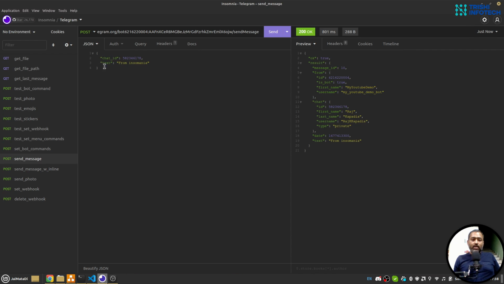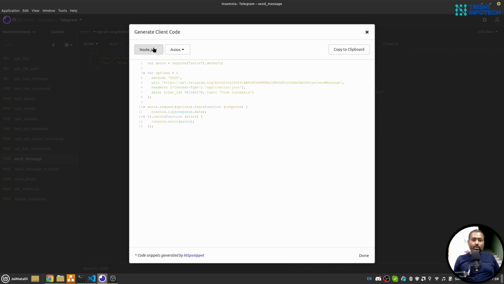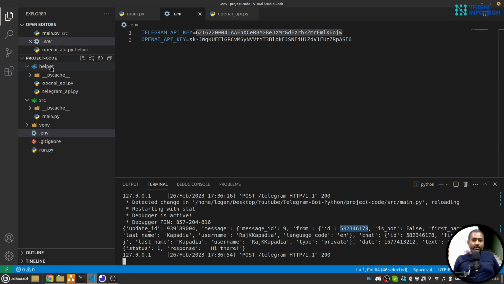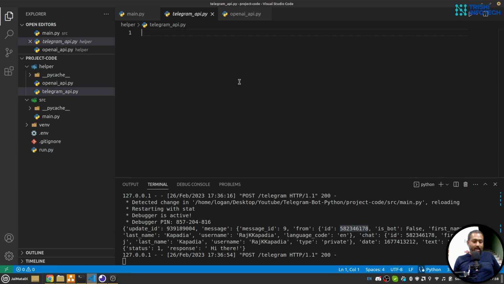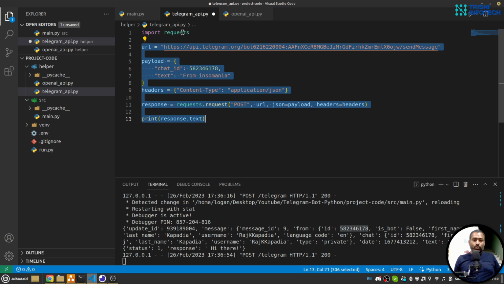So now I'll convert this into a method. So for that I'll go here, I can click on generate code and I'll select Python and requests. Let me copy this. I'll go to Telegram API, I'll paste this. Now I'll transpose this into a method.